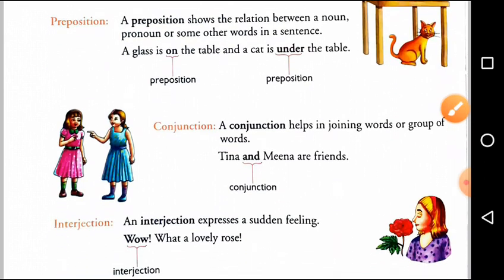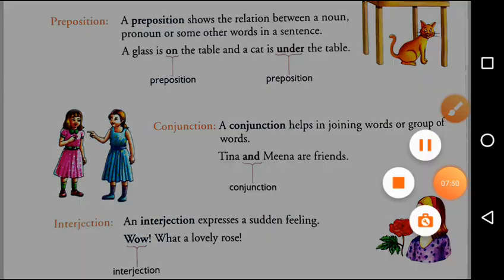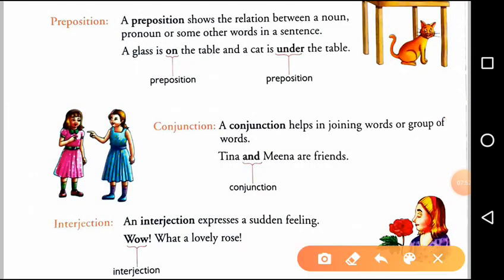Next, it comes preposition. A preposition shows the relation between a noun, pronoun or some other words in a sentence. Preposition tells us about the relation regarding the position of the noun or pronoun in the sentence.